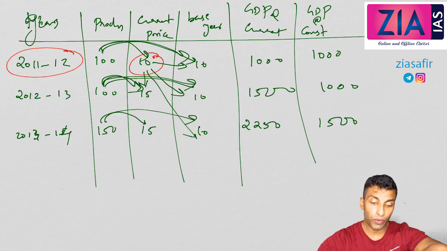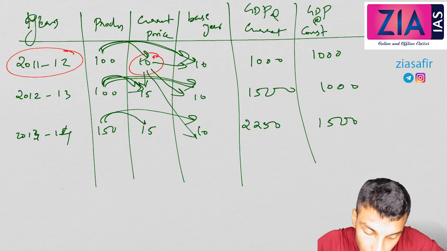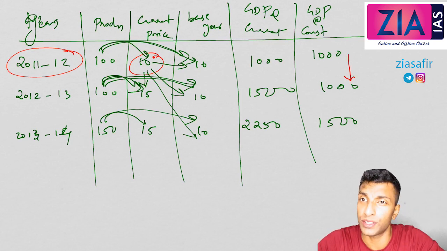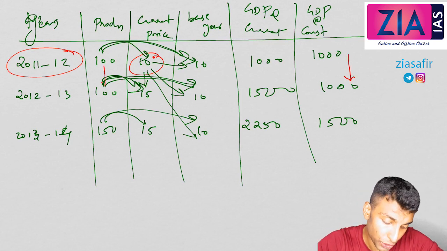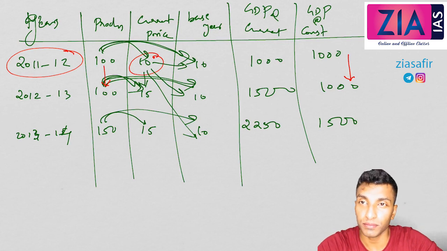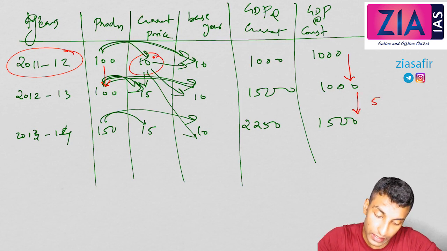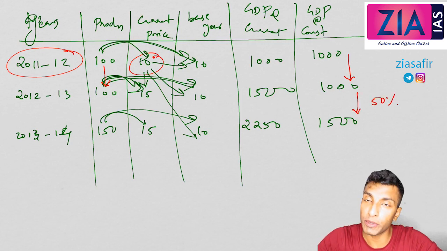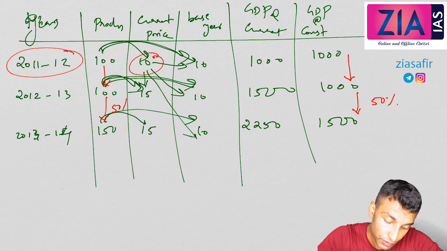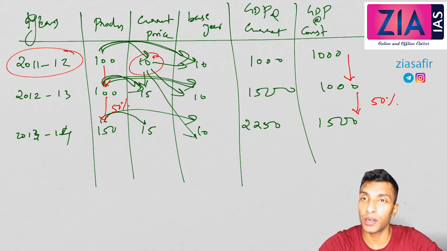Now here what I want to tell you is, you can see GDP at constant price here there is no change. Why is there no change? Because actually there is no change in production. So GDP at constant price is not changing because there is no change in production. And here you can see a change of 50%. Why is this 50% change there? Because production changed 50%. So what can you conclude?